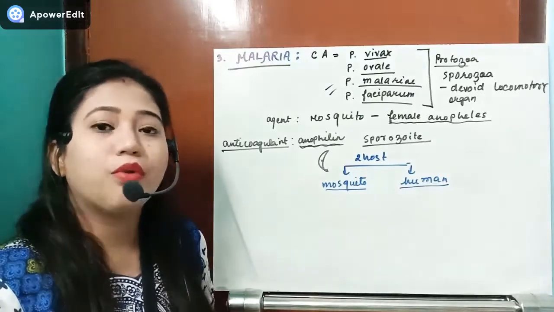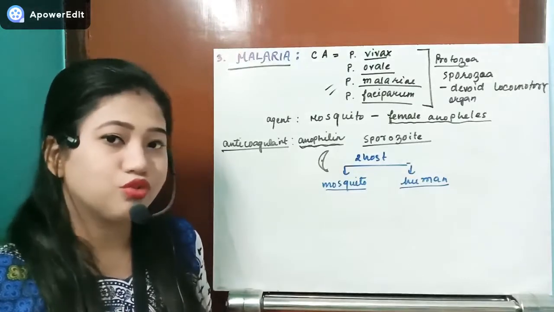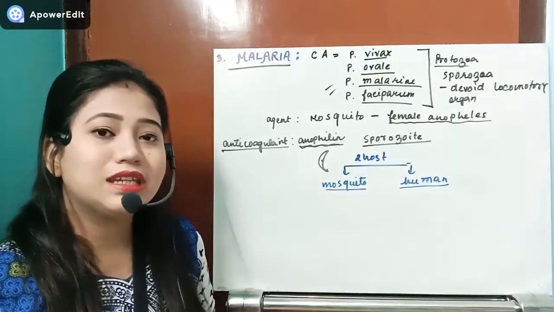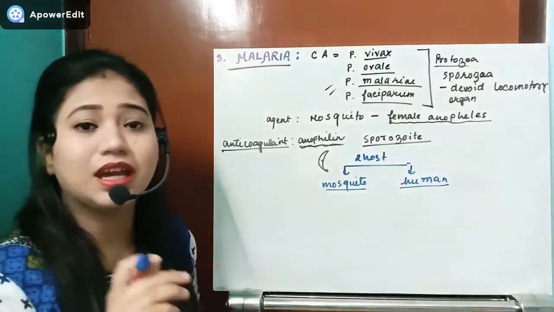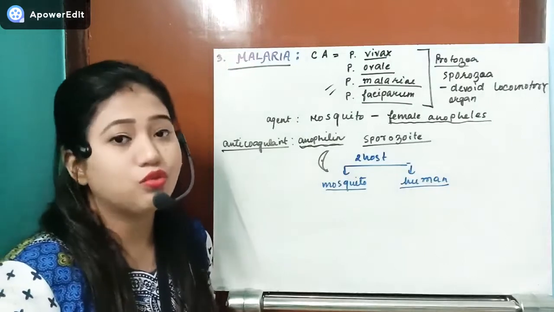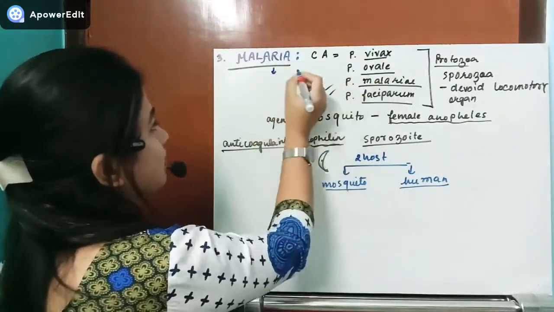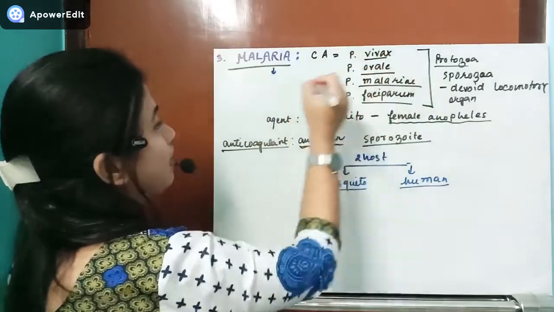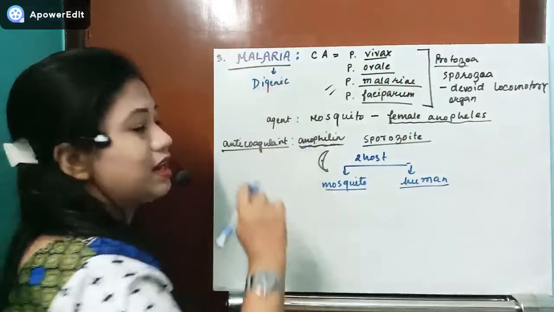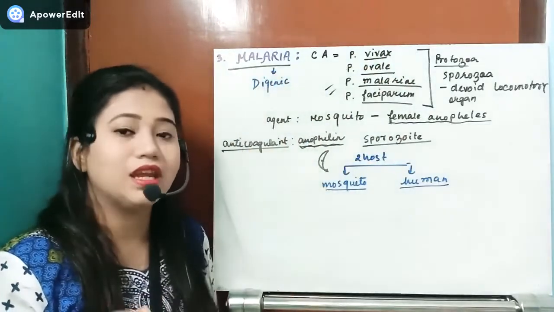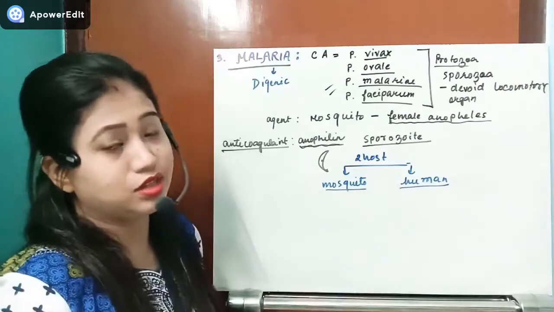Now there is another important thing we have to know about the protozoan parasite. This is also a digenic parasite. Digenic parasite means it completes its life cycle in 2 hosts. So this malarial parasite is a digenic parasite. What are the two hosts? One is the mosquito, another is the human.